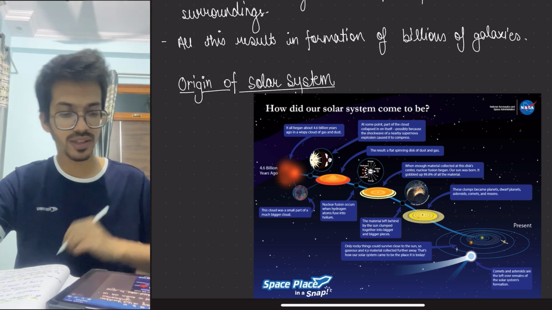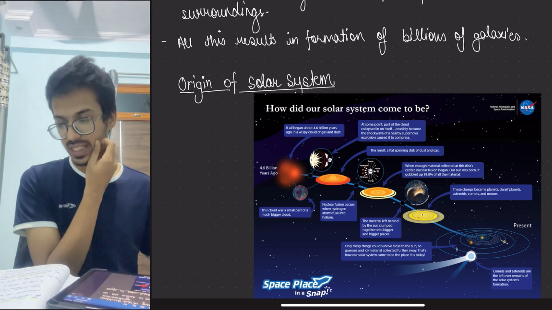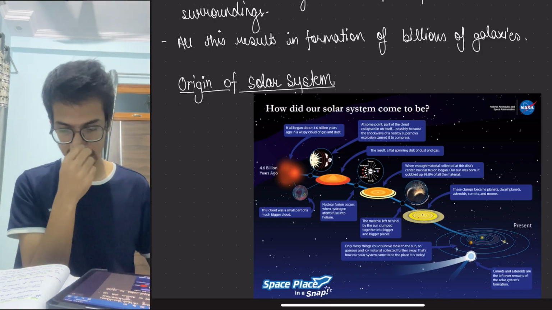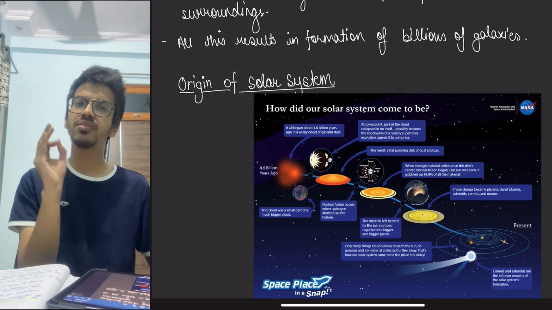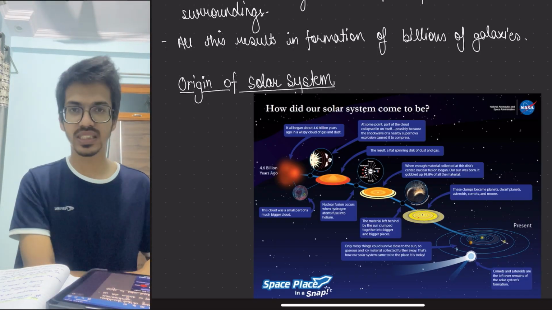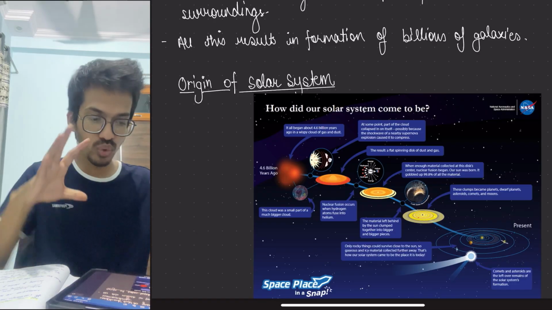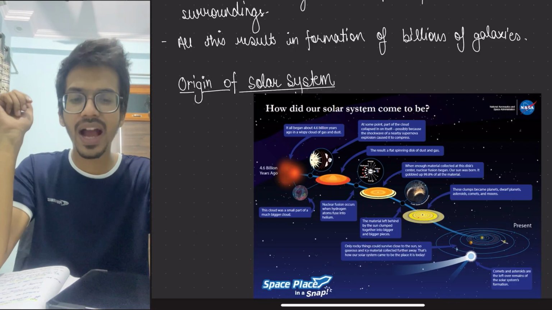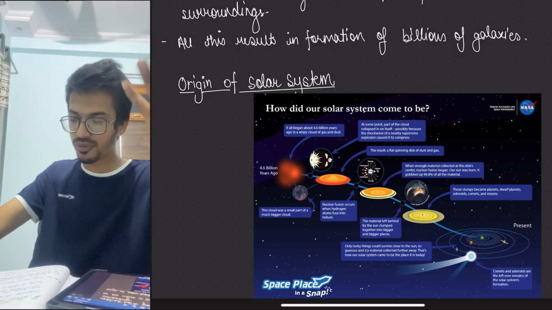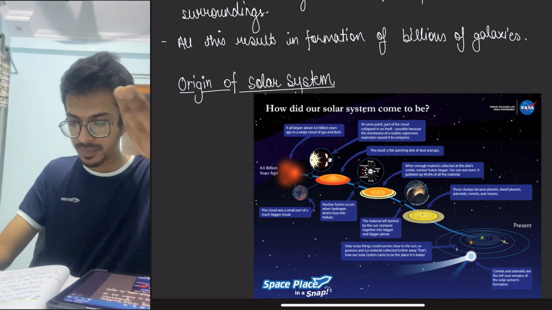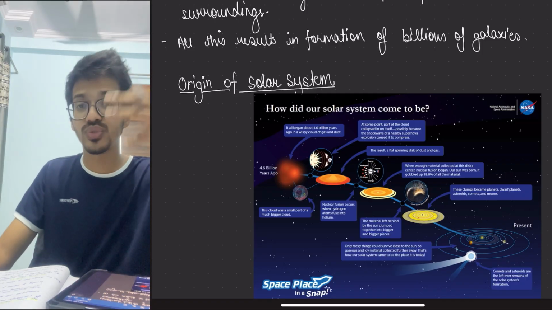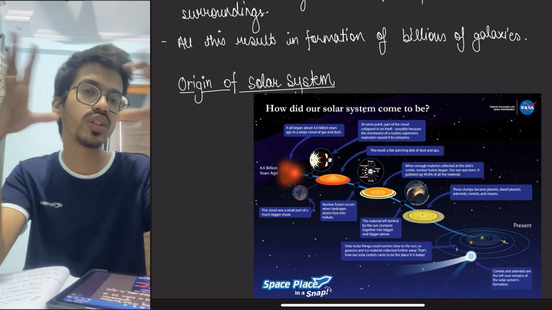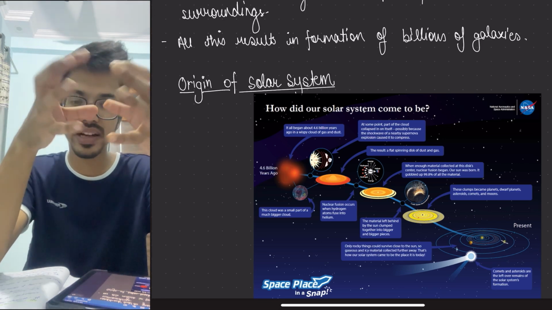Now, if you will see over here, what happened? Initially, there was the nebular hypothesis. What is the nebular hypothesis? It states that our solar system originated around 4.5 billion years ago. What has happened over here? You know that initially a Big Bang took place. At that Big Bang, what happened? There is a formation of a condensed mass. What is the condensed mass? Nothing but the hydrogen and the helium that came together and condensed.